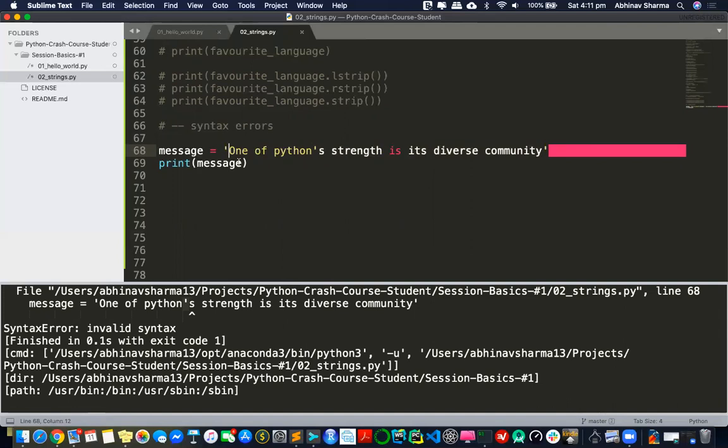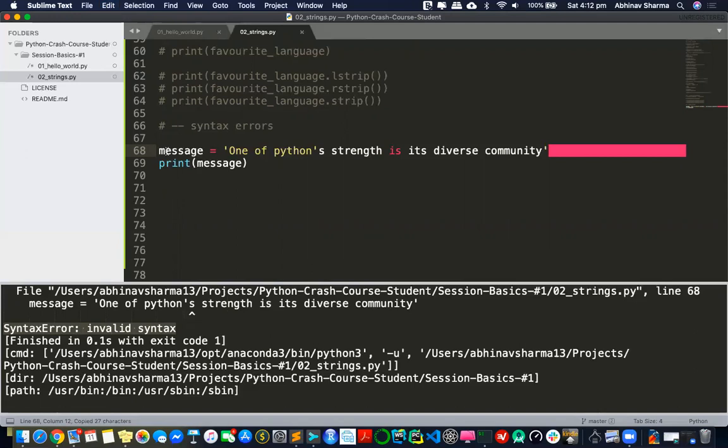But the thing I want to show you is that you can clearly see there's no traceback here, because this is not a logical error, it's a syntax error. So Python never executed your code, because obviously it can't. Your code is wrong syntax-wise. If your code is wrong syntax-wise, how can I even execute it? So that's why there's no traceback. That means the code was never executed. In order to correct this, I'll just put it out. So you saw a name error before, now you are seeing a syntax error. And you'll keep on seeing more kinds of error classes. These are error classes. We'll look at that more.